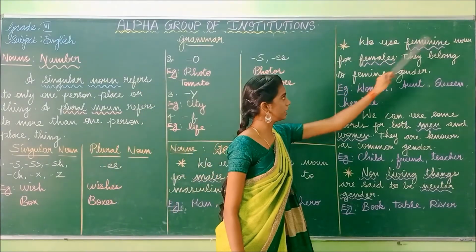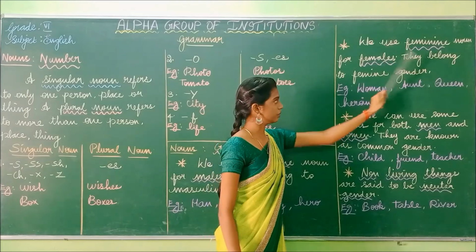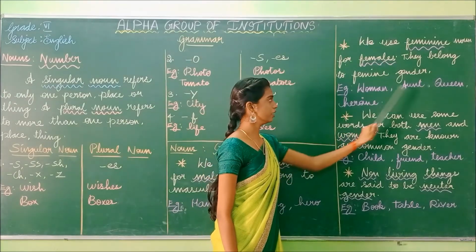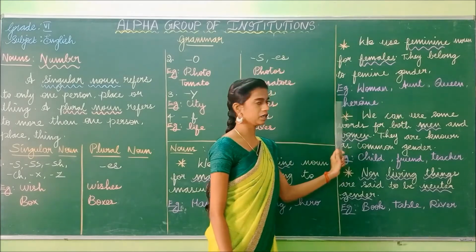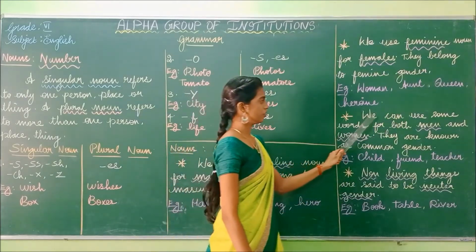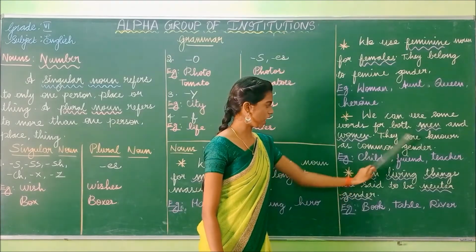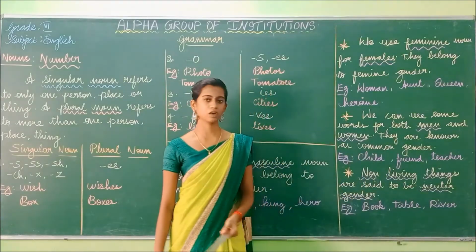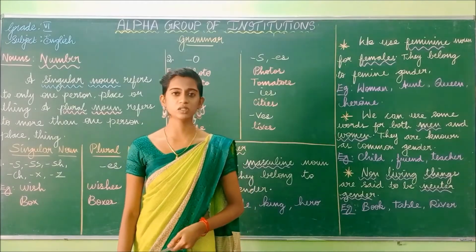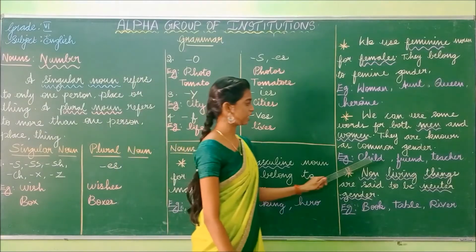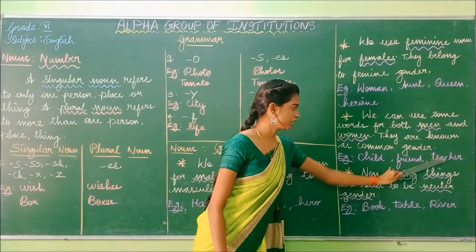We use feminine nouns for females. They belong to feminine gender. Example, woman, aunt, queen, and heroine. So the next one. We can use some words for both men and women. They are known as common gender. So in common gender, we will use the same word for both men and women. Example, child, friend, teacher.